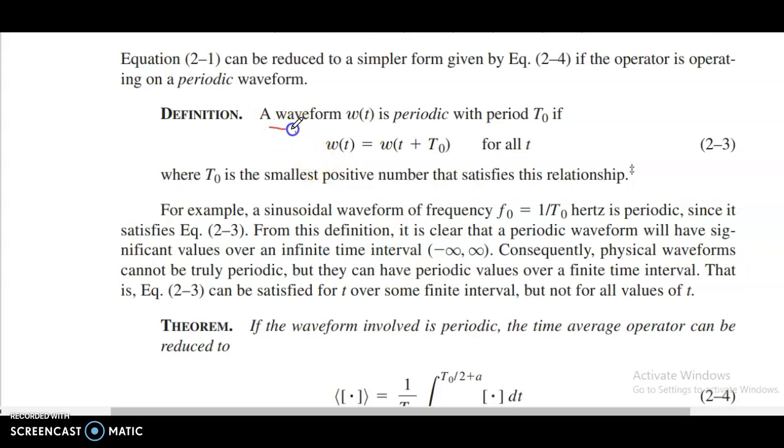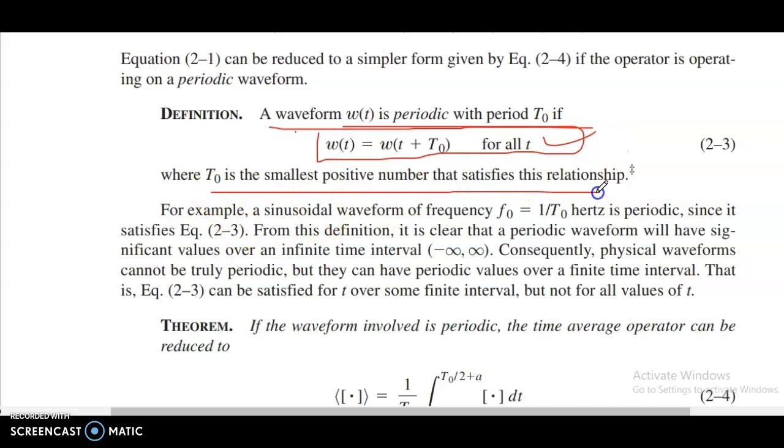Waveform w(t) is periodic with period T naught if w(t) equals w(t plus T naught) for all t. T naught is the smallest positive number that satisfies the relationship.